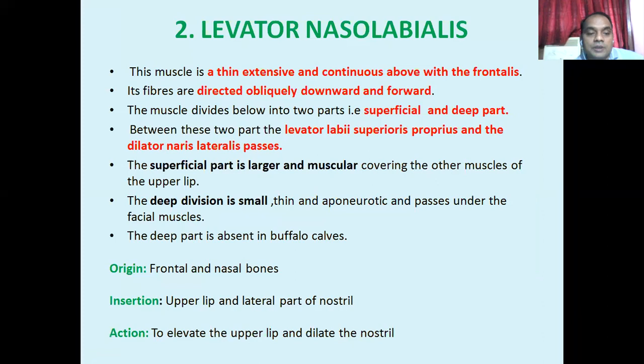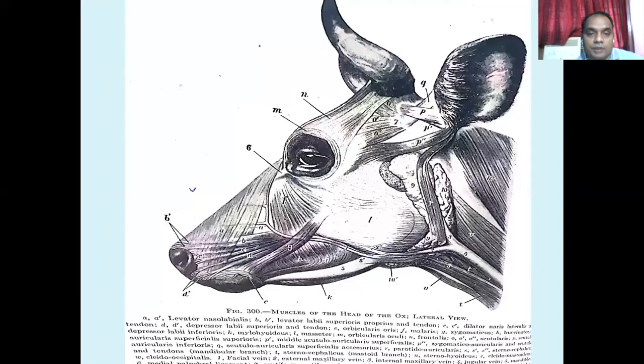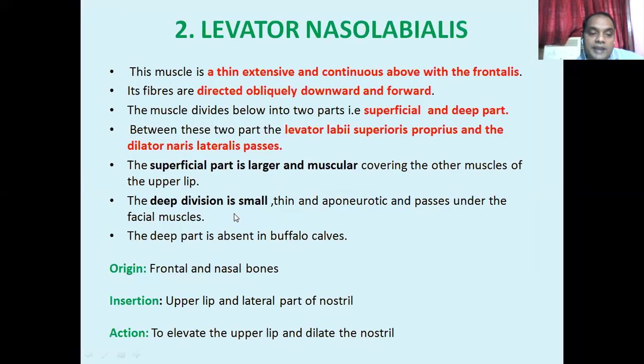Okay. So the origin of the levator nasolabialis is the frontal and the nasal bone. These muscles arise from the frontal and the nasal bone, and are inserted into the upper lip. Its insertion is the upper lip, and what is the role of this muscle? Its action is to elevate the upper lip and dilate the nostril.